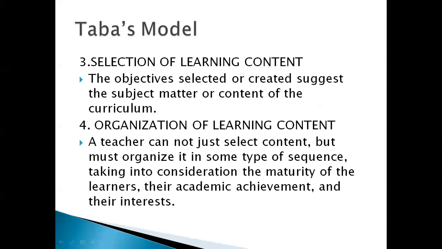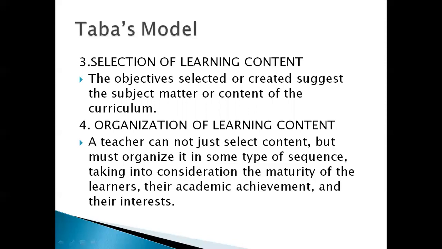Then the fourth step is organization of learning content. After getting the material, how do we organize it in a systematic way? A teacher cannot just select the content, but must organize it in some type of sequence.